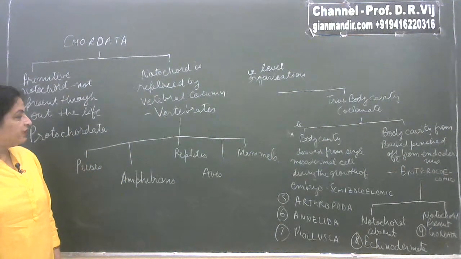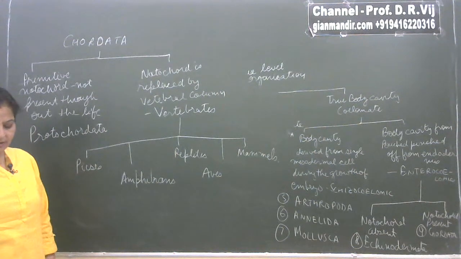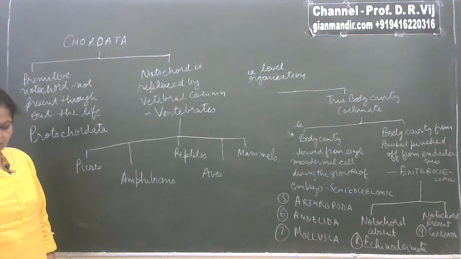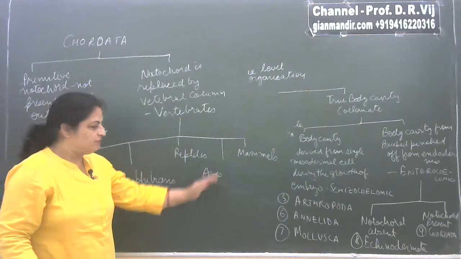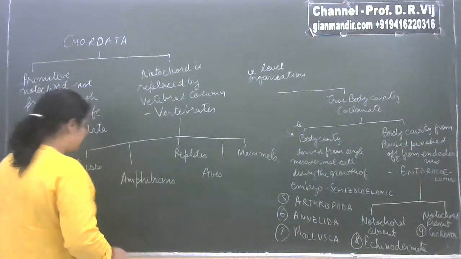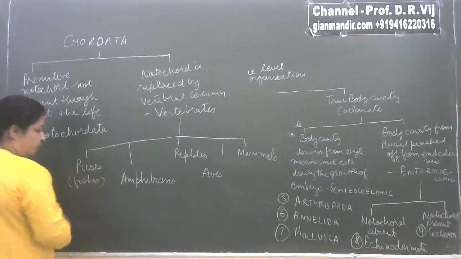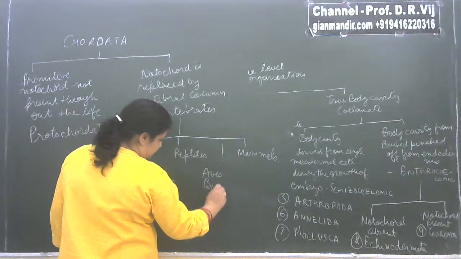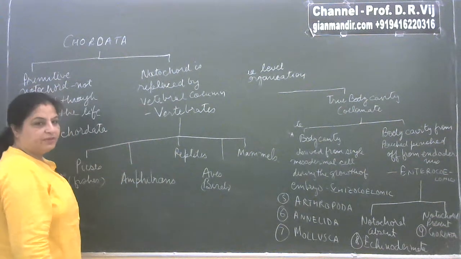So here in this category you have seen that subphylum Vertebrata is categorized into a further 5 categories, and these 5 categories are Pisces, amphibians, reptiles, aves and mammals. Pisces includes all the fishes. Aves include all the birds, and then there are mammals.